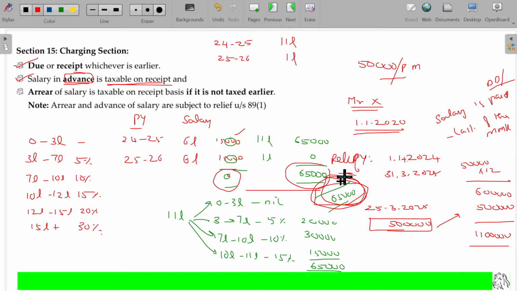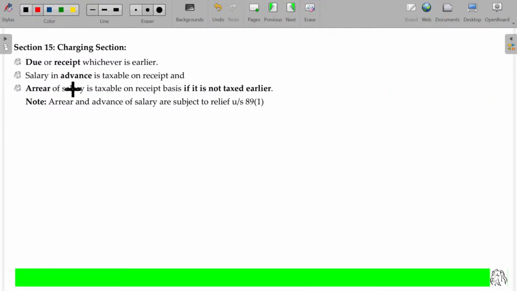Is that okay? Now, in case of advance, salary in advance is taxable on receipt basis, provided in case of advance salary, if you are receiving and due to that advance salary receiving, you are paying heavy tax rather than you pay lower tax if you are receiving the salary year after year, then you will be given a discount. That discount is called relief. The discount is called relief under section 89 class 1.